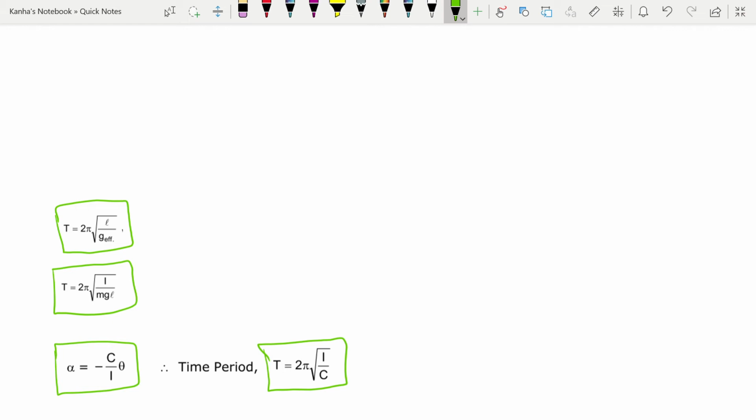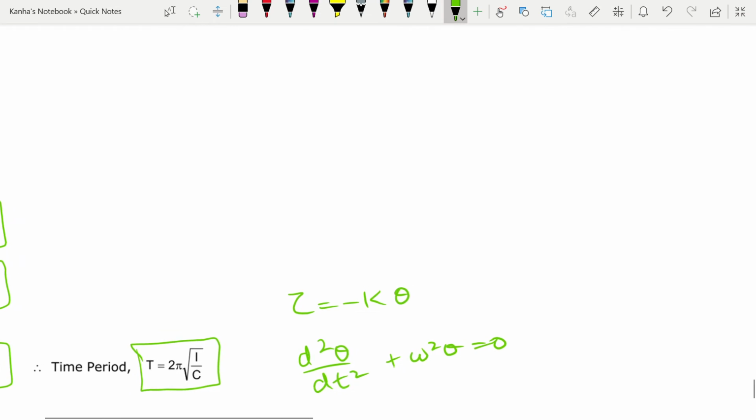So for angular SHM, what do you have? You have torque is equal to minus k theta, where k is the SHM constant and theta is the angular displacement. For angular SHM, you will have a similar equation like linear SHM: theta double dot plus omega square theta is equal to 0, where omega will be equal to root of k by I. I is the moment of inertia of the body or particle about a given axis.